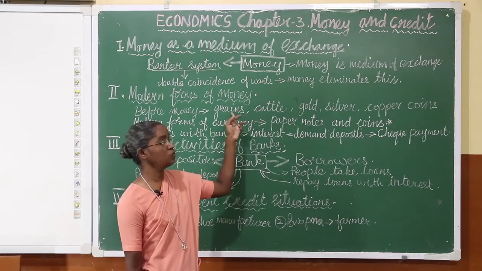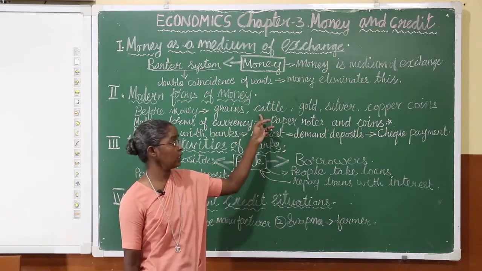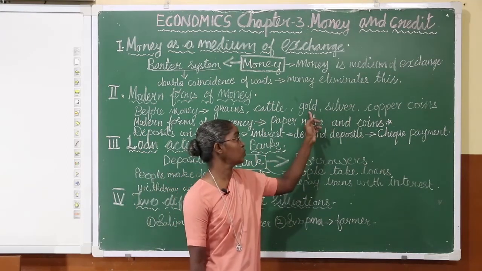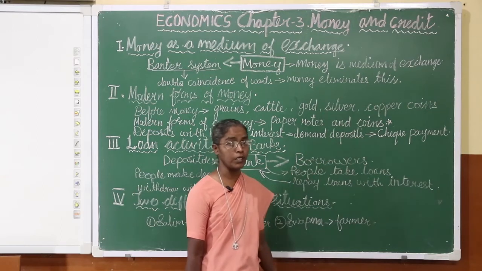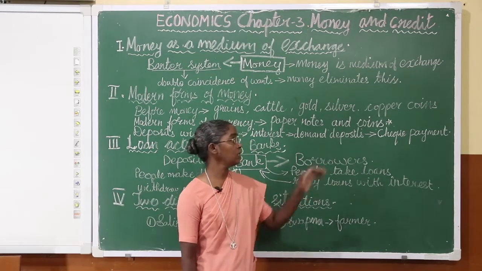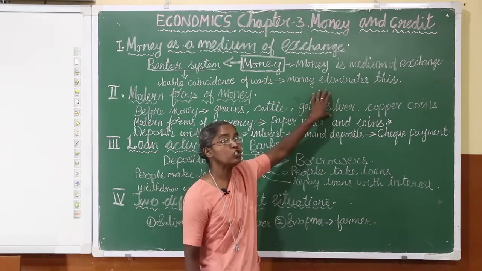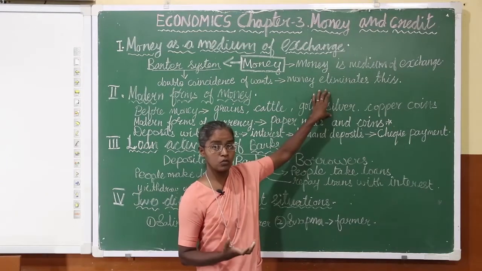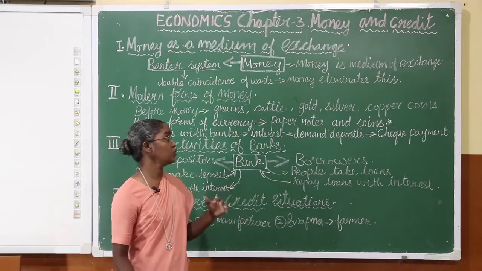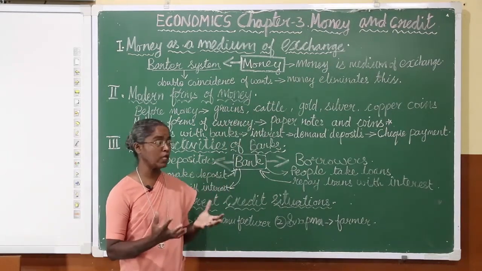Okay, first of all they used grains to exchange as a form of money. Second, they used cattle, and later they started using metallic coins, that is gold, silver and copper coins. Now when we speak about gold, silver, copper coins, grains and cattle, they have their own value. Gold has its own value, silver has its own value, copper has its own value, and also the grains and the cattle have their own use and value.